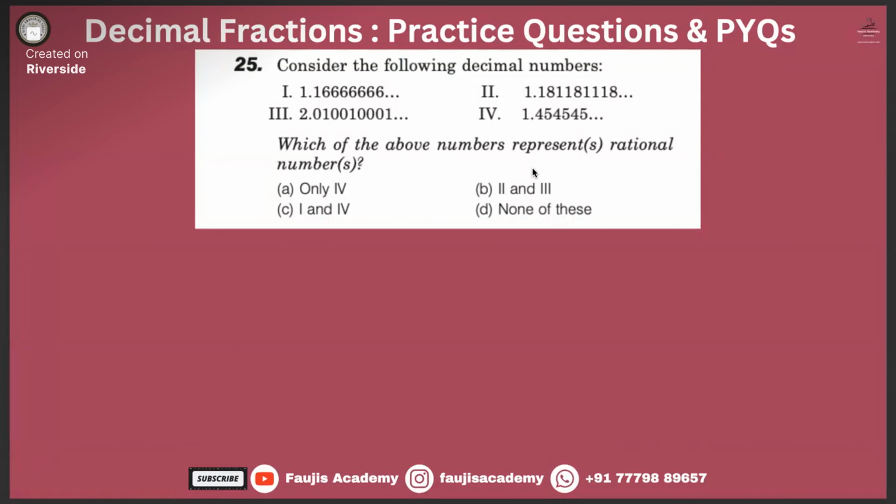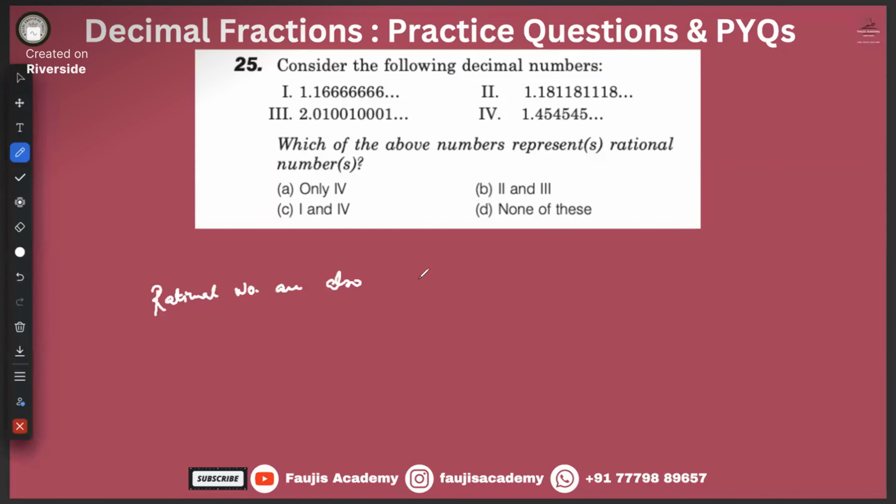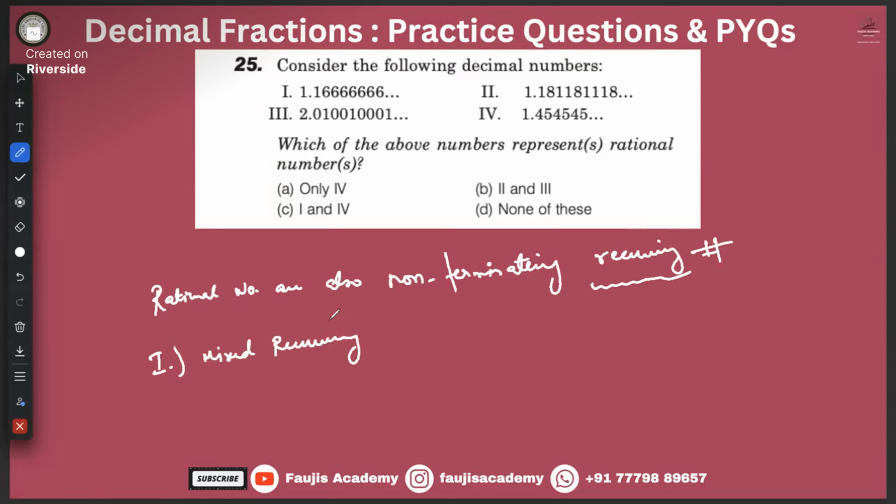Abhikaran Mateshwaran, what do you think is the answer? Rational numbers are also what? Non-terminating recurring numbers. So you basically need to find all the numbers which are recurring, which are repeating. Is 1 repeating? Yeah, it's a mixed recurring number. We studied it now. Not all the digits after the point are repeating. The digit 1 is not repeating, right? So 1 is a rational number.